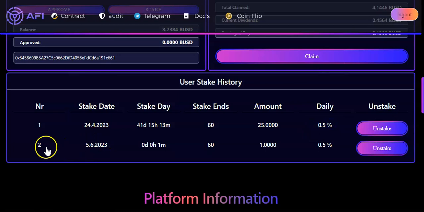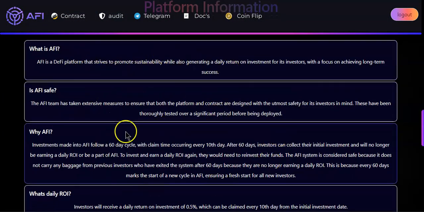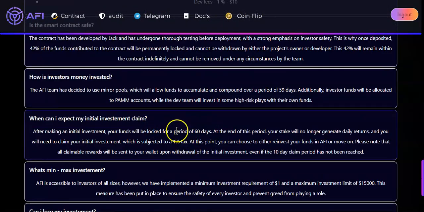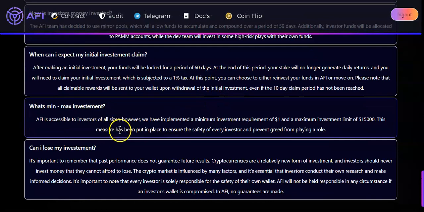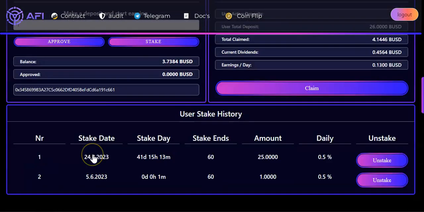And now I have a new stake right here just now. You can see it is just 1 minute old. It will last for 60 days. The amount is $1, and I will earn 0.5% from this $1. Over here is where you can find information about the project. If you're not familiar with this project, I would highly recommend you come over here, fully read everything, make sure you understand, only invest risk capital, and basically that's it.